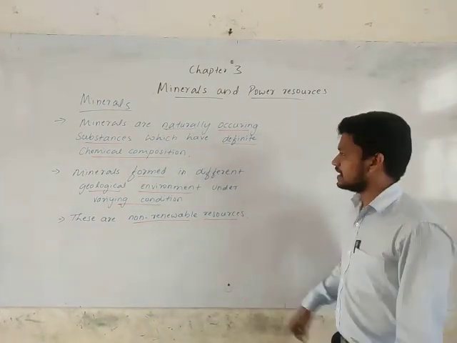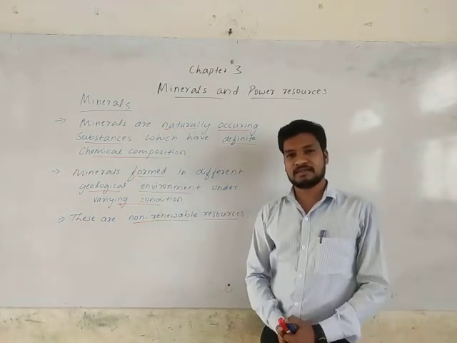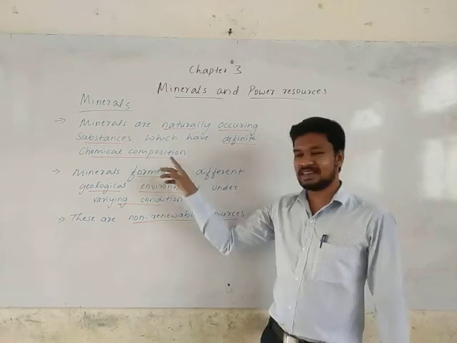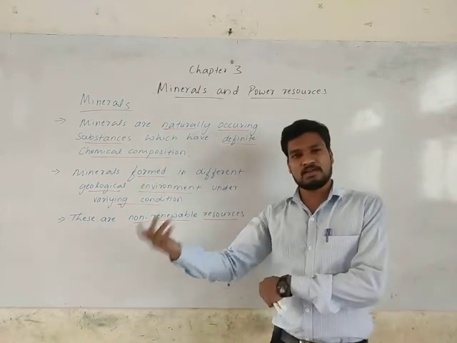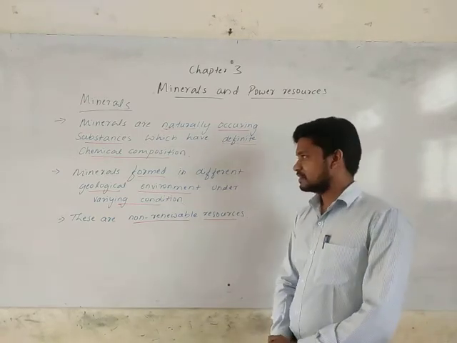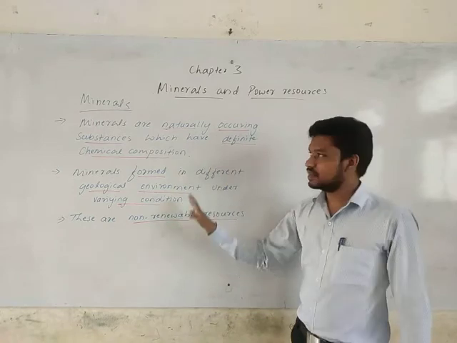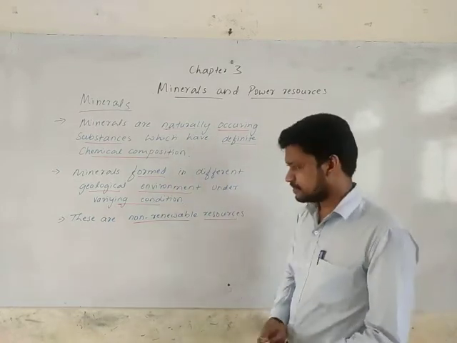Every mineral has a definite chemical composition. The chemical composition which is there in gold is different from the chemical composition which is there in iron, platinum, diamond. It's mainly found in rocks. Every mineral is found in rocks.